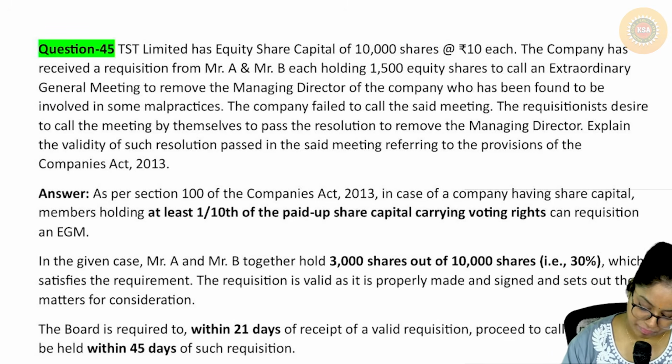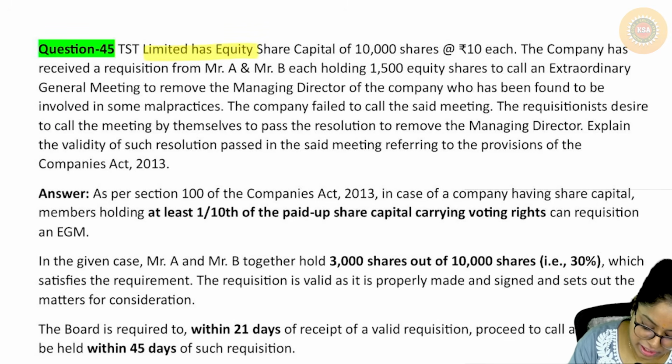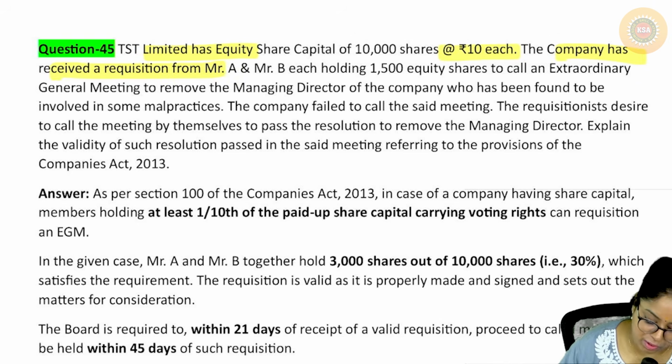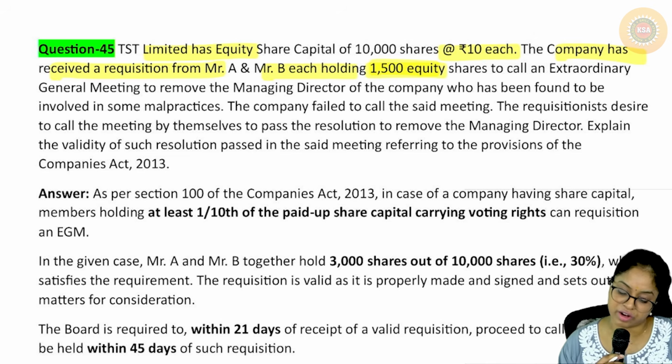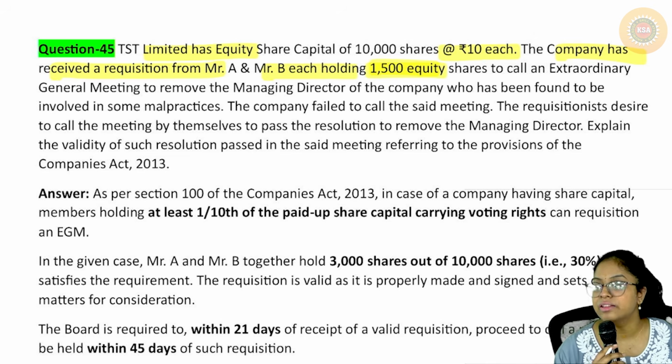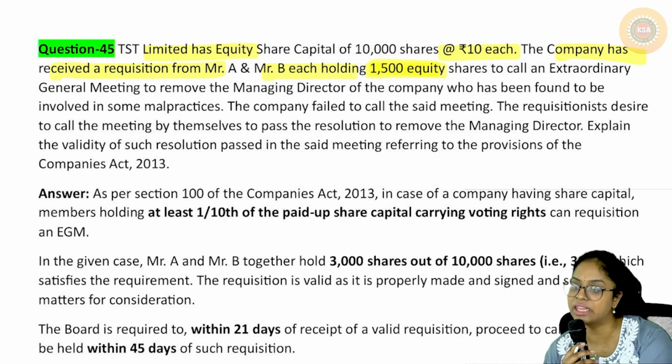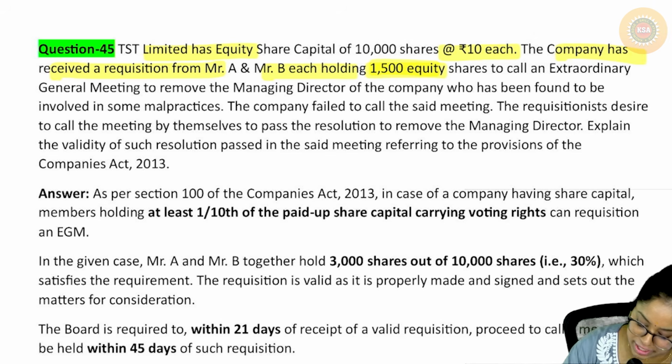Next is TST Limited, which has equity share capital of 10,000 shares of rupees 10 each. The company has received a requisition from Mr. A and Mr. B who are holding 1,500 equity shares each. That means they are holding a total of 3,000 out of how many shares? 10,000 shares. So do they have 1/10? The answer is yes, obviously, right?